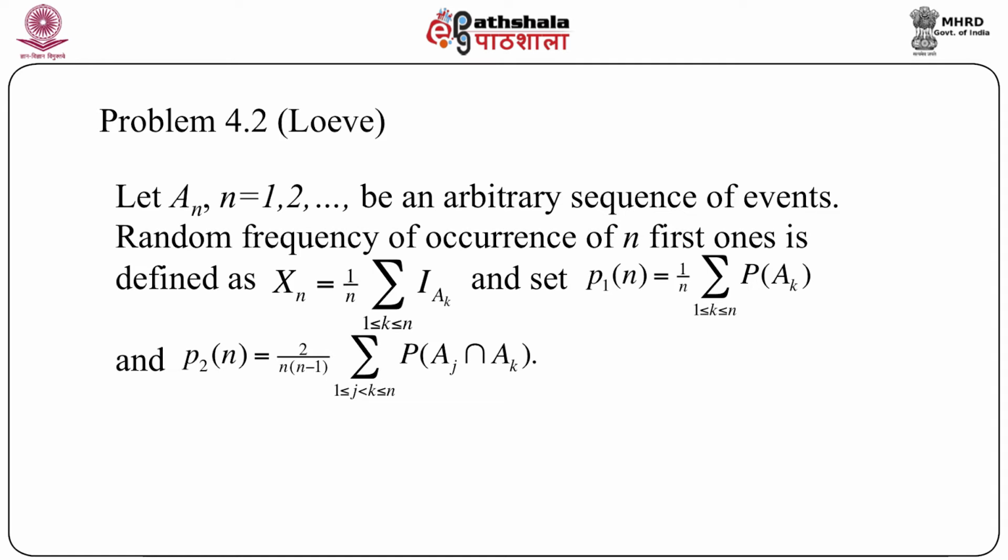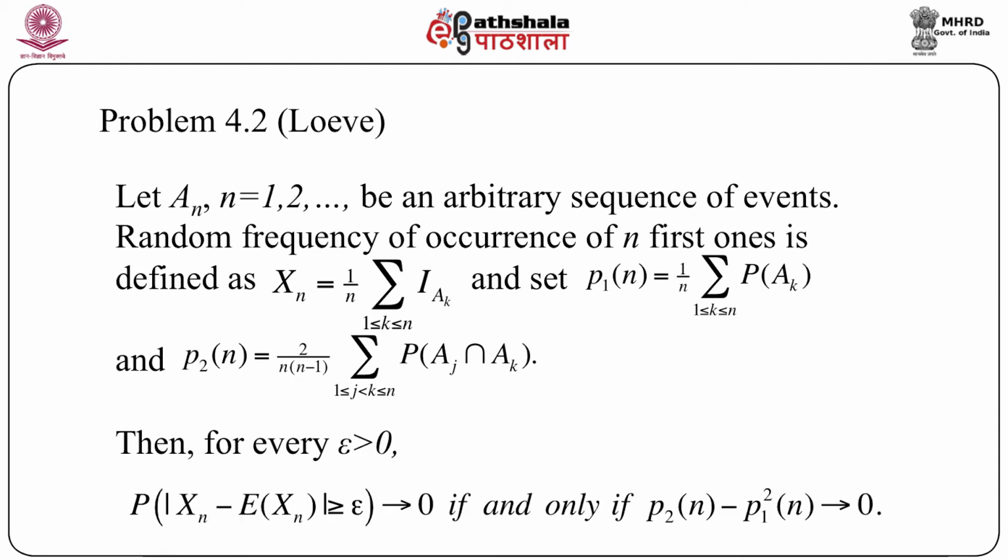So, given these expressions, the way we defined it, we can show that for every epsilon greater than 0, the probability of modulus of Xn minus expectation of Xn greater than or equal to epsilon goes to 0 if and only if the quantity p2n minus p1n square goes to 0.